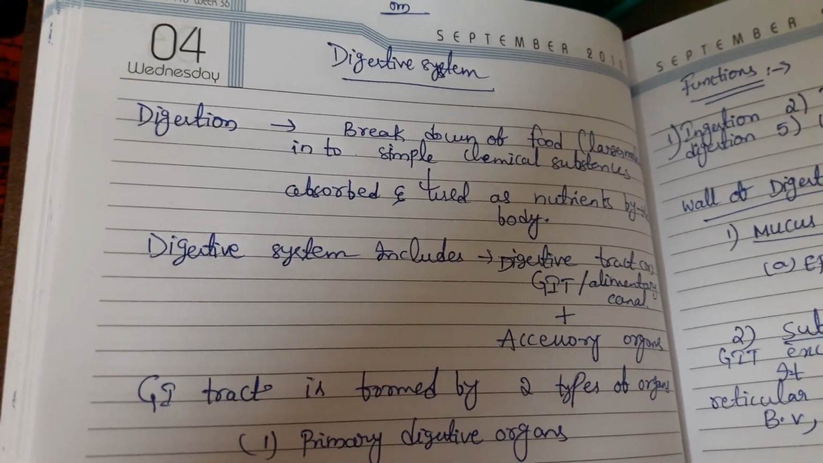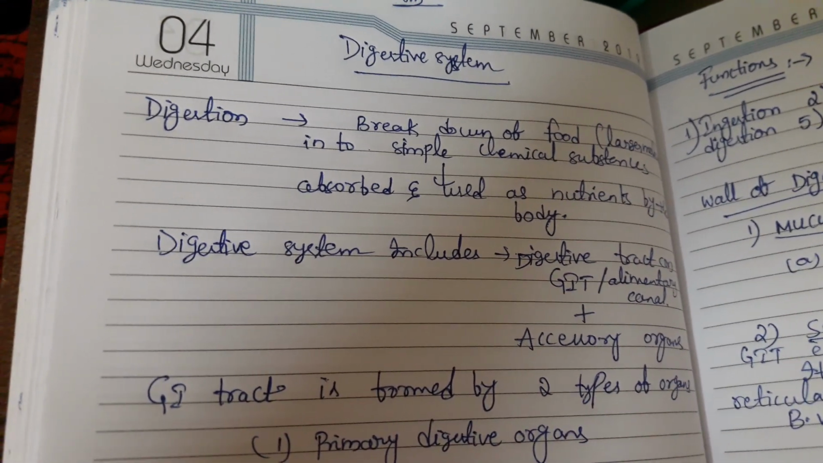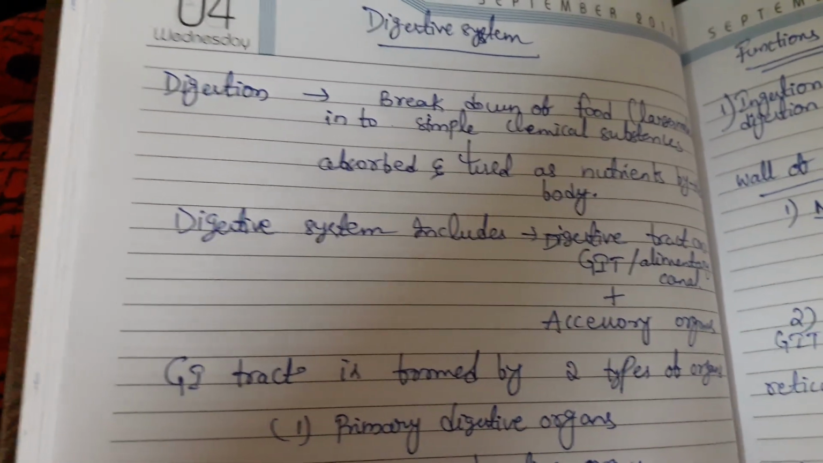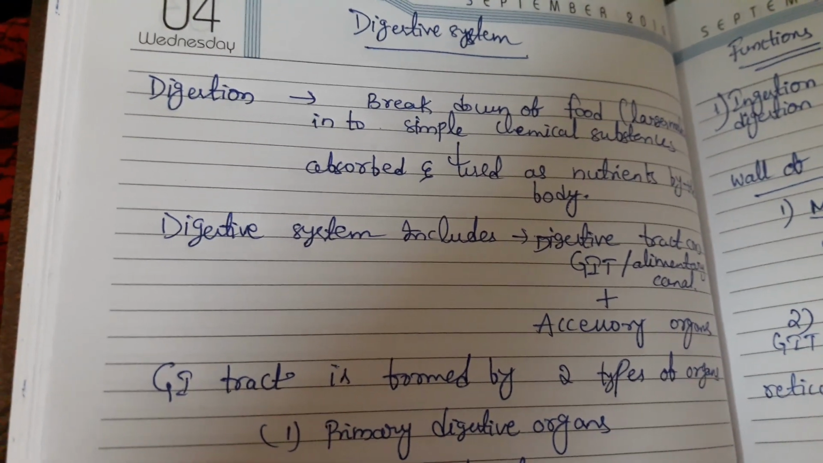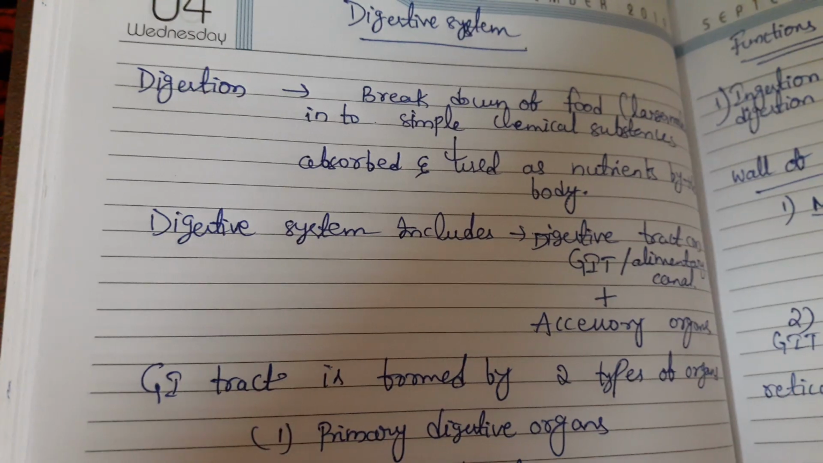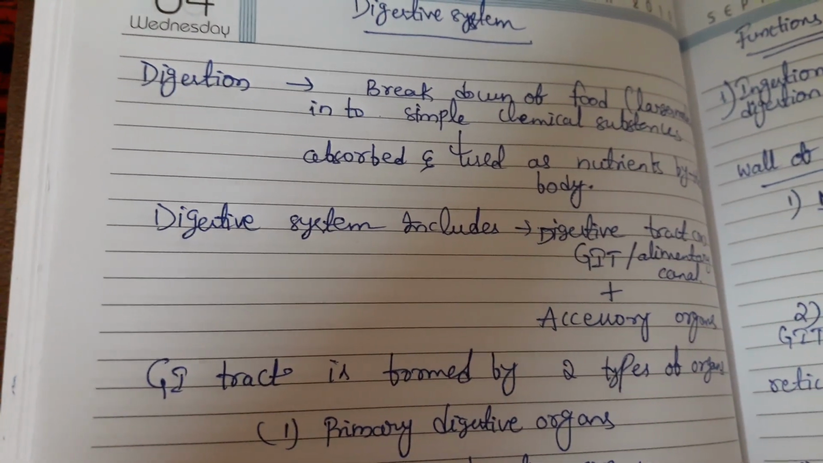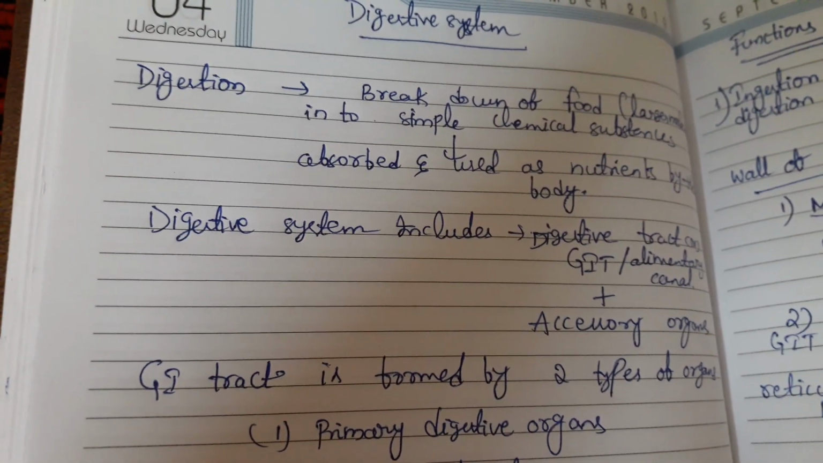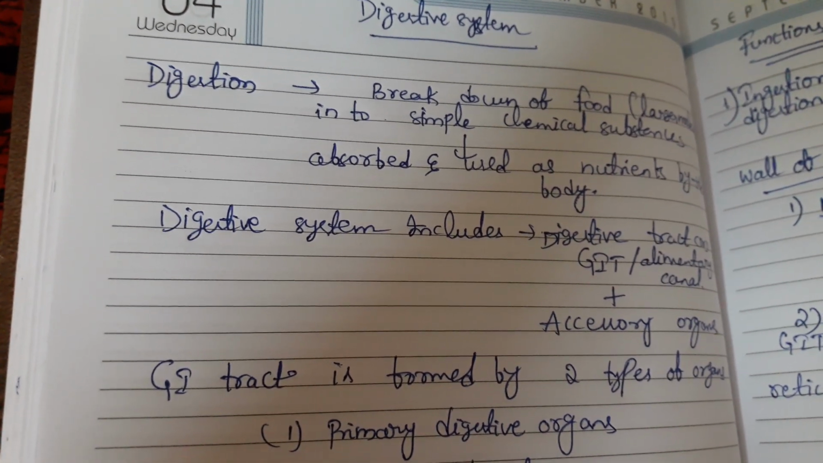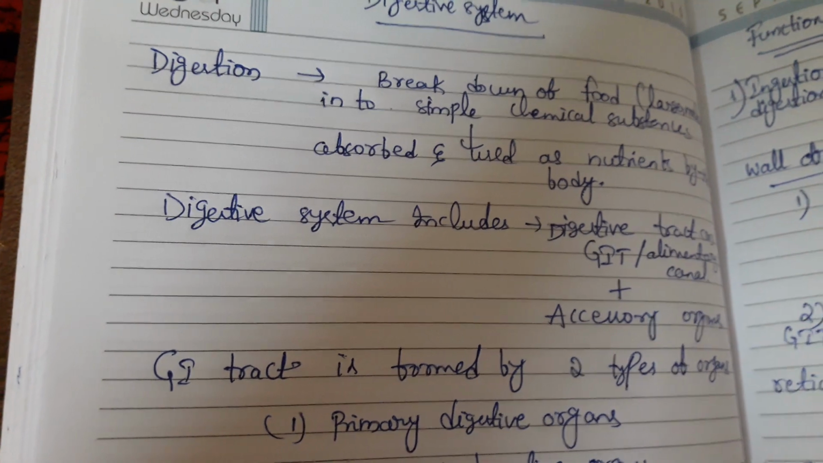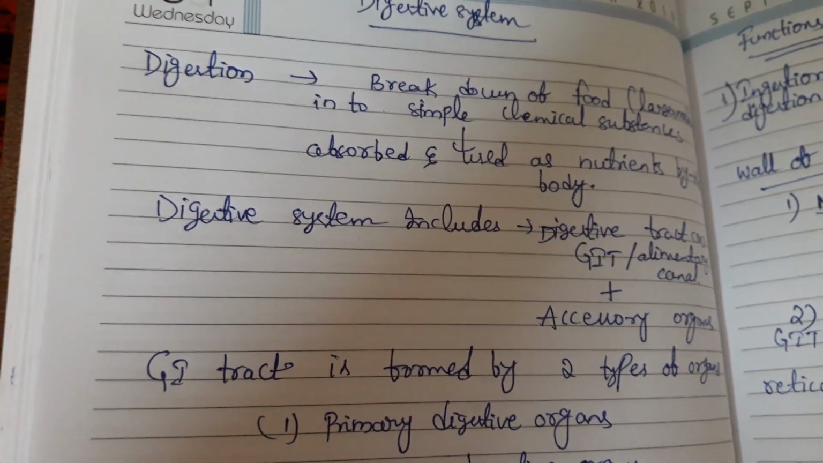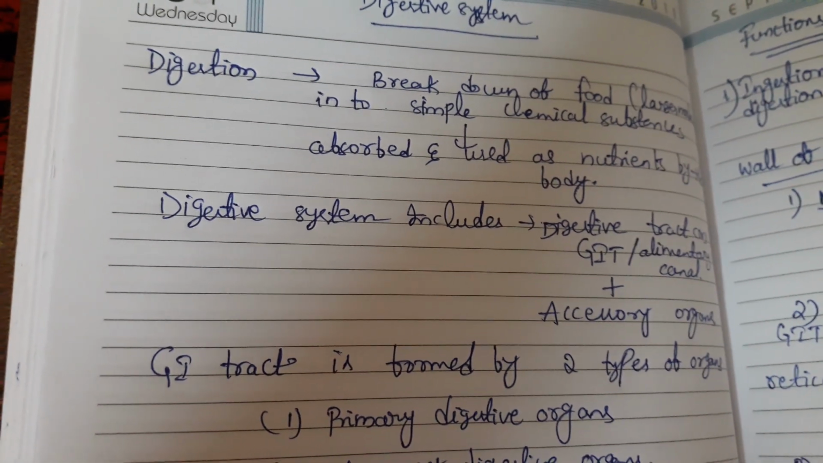Today we will start our third unit, that is the digestive system. In today's class, we will discuss only the introduction. So, first coming to digestion. What is meant by digestion? Breakdown of food into simple chemical substances that can be absorbed and used as nutrients by the body. Nothing but whatever food you are taking, that can be broken down into simple substances that can be easily absorbed and utilized by the body as nutrients for energy purposes.